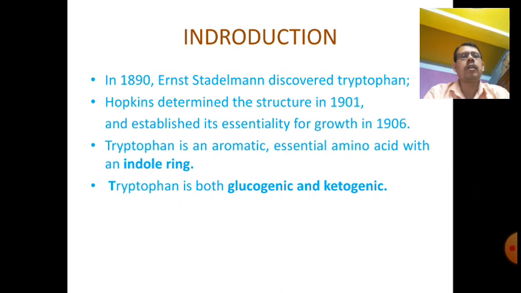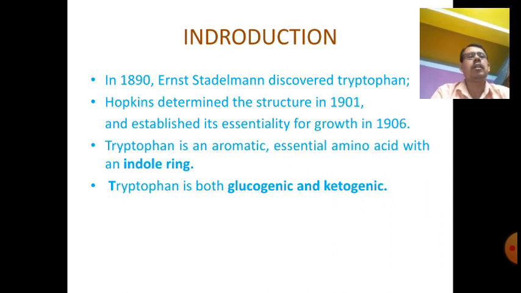First of all, the introduction. Tryptophan was discovered in 1890 by Ernest Steinman, and Hopkins determined the structure in 1901 and established its essentiality for growth in 1906. Tryptophan is an aromatic essential amino acid with an indole ring, a totally different ring. Tryptophan is both glucogenic and ketogenic. It produces glucose and also ketone bodies.